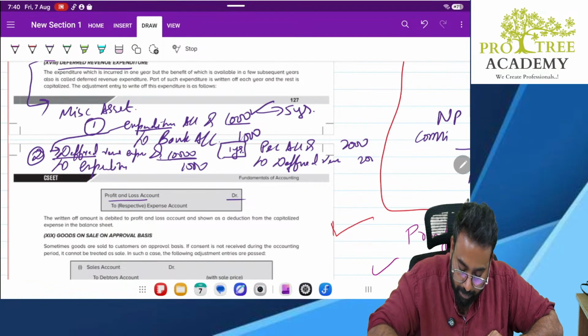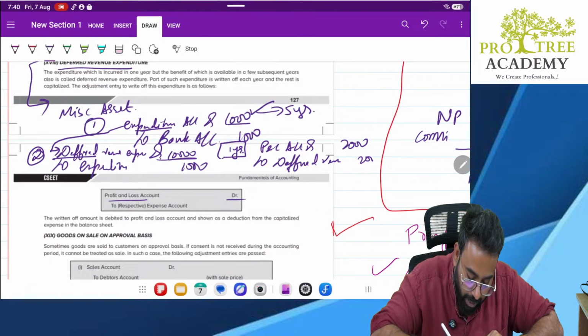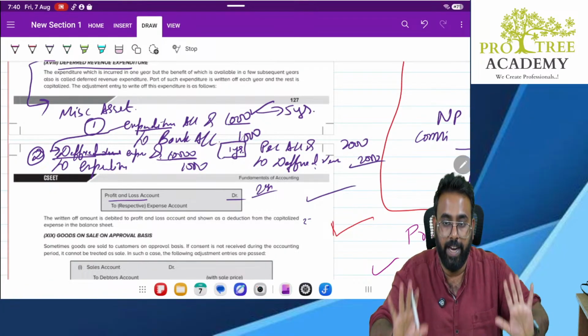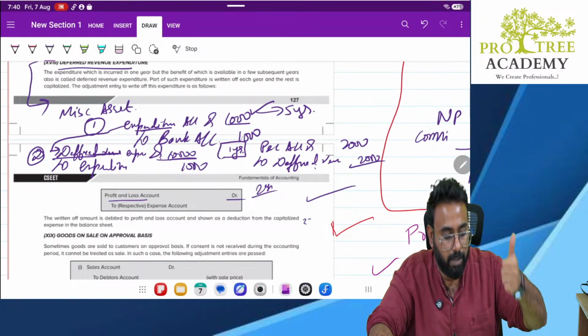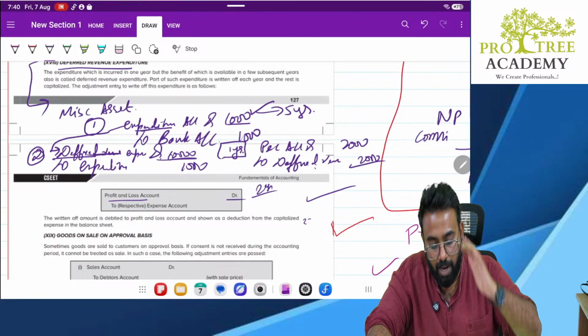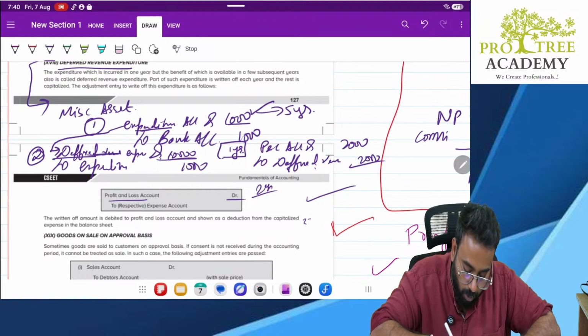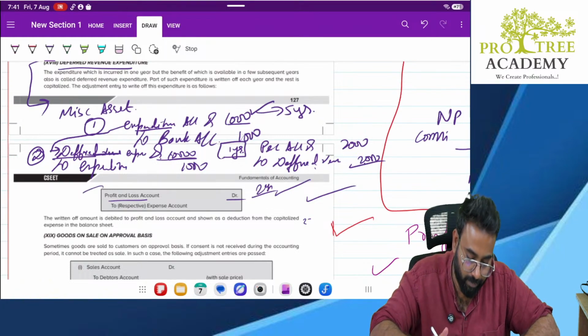Second year, same. Third year, same. Fourth year, same. Fifth year, same. So after the first year, what is the balance remaining in deferred revenue expenditure? 10,000 minus 2,000, remaining 8,000. After the second year, it will become 6,000. After the third year, 4,000. After the fourth year, 2,000. After the fifth year, it will become 0. So how does it become 0? By passing this entry. Clear?